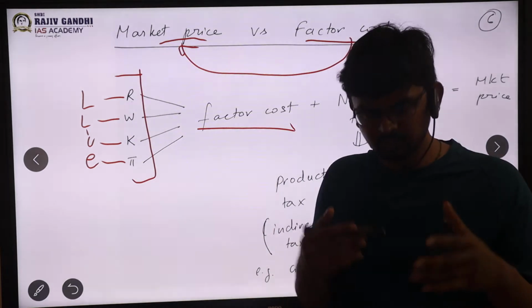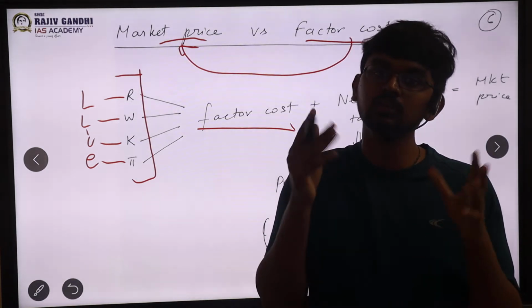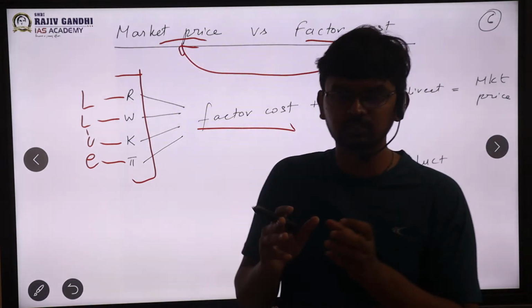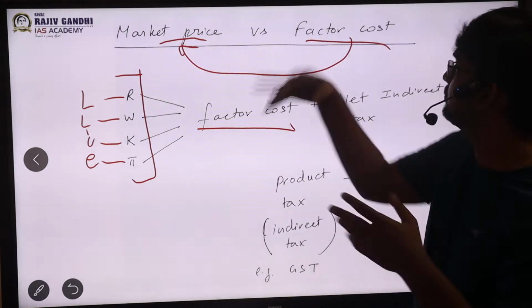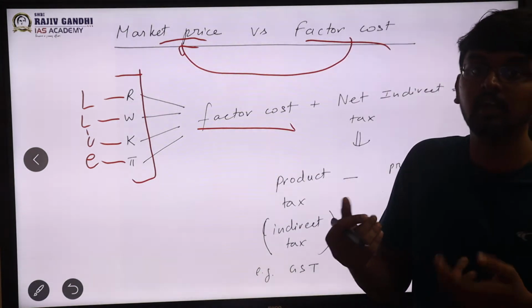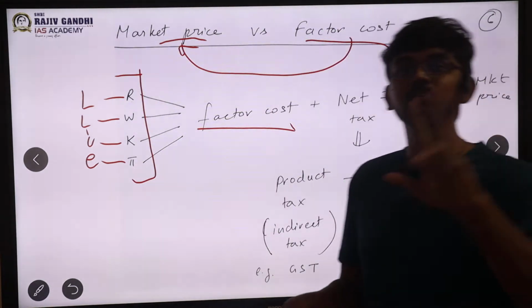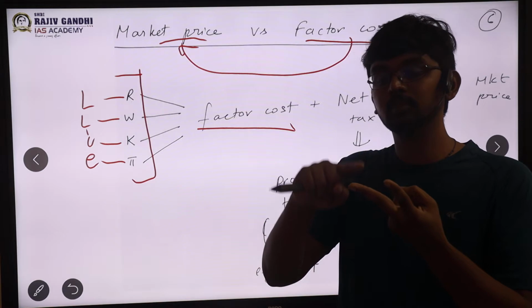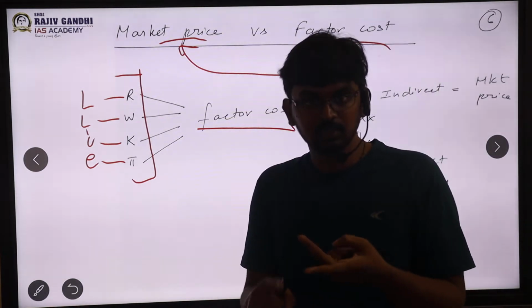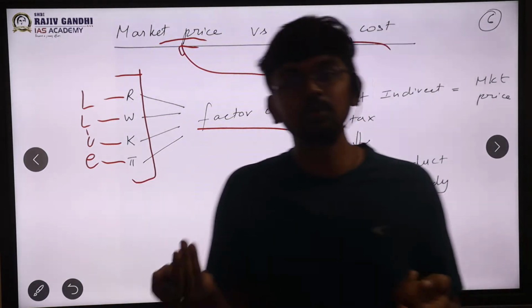Factor cost implies just at the factory gate, inside the factory, what is the cost involved, just using the basic factors of production. But what does market price mean? From my factory, I am taking the good to market, sir. Once I cross the factory gate, two things will happen. Okay, what will that be? They will impose a tax, GST. If the government wants to promote my good, they will give me a subsidy.